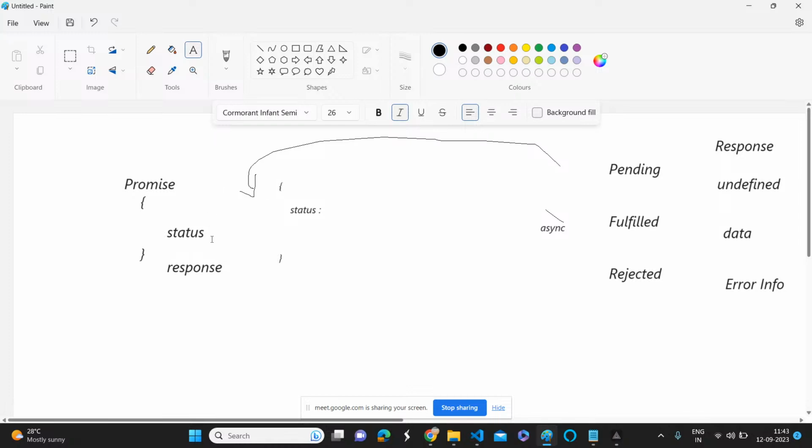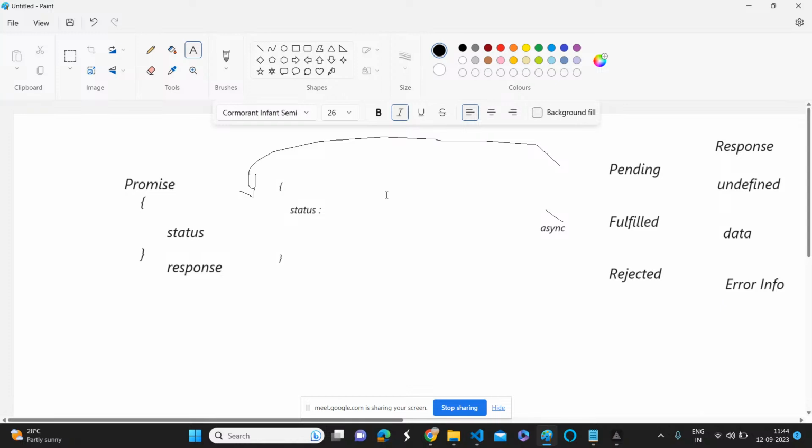The status can be either pending or fulfilled or rejected. If it is fulfilled, it will send a response, either data or information in XML or JSON format, whatever it is, we are expecting some data. And if it is rejected, definitely we will expect error information, why it is rejected. Whether it is a 401 error or a 404 error, lots of error codes are there. We need exact information on why it is rejected.